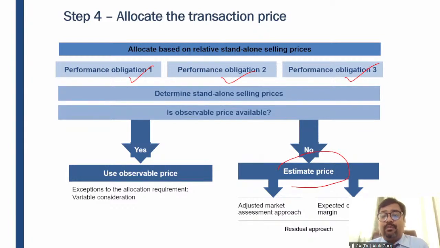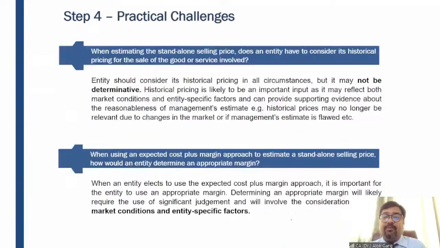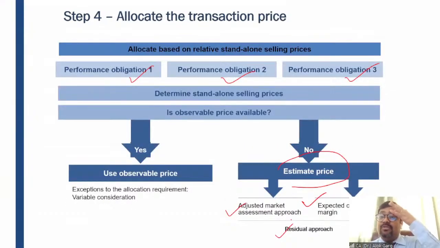Sir, how to estimate those prices? The first priority is to go to the fair value or standalone selling price of each performance obligation. And if it is not there, you need to estimate the standalone selling price. And for estimation, there are three approaches given in the standard. One is the AMMA approach. Sir, what is this AMMA approach? Adjusted market assessment approach. The second one is the expected cost plus margin approach. The third one is the residual approach, right? So you need to apply these three approaches for identification of the standalone selling price of the performance obligation.